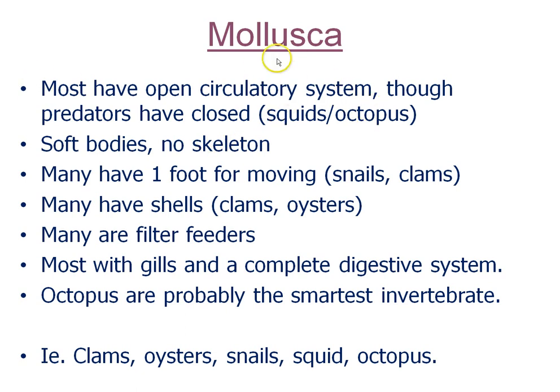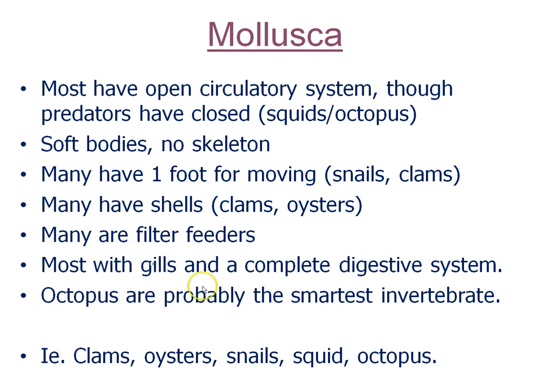Squids and octopus are also mollusks, but most of them are things like clams, oysters, snails, things with a shell. All of them have soft bodies, even if they have a shell, and no skeleton. Many have 1 foot for moving. For example, snails and clams move with their 1 foot. Many have shells. Many are filter feeders.